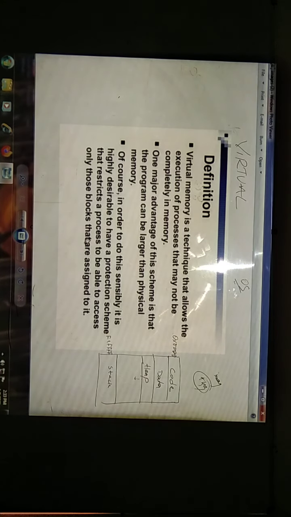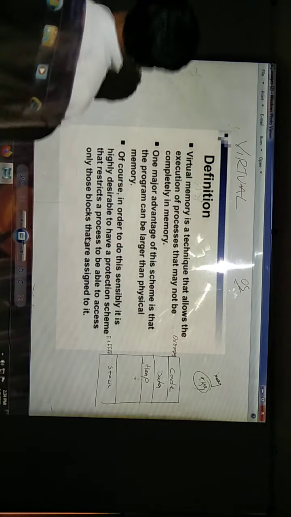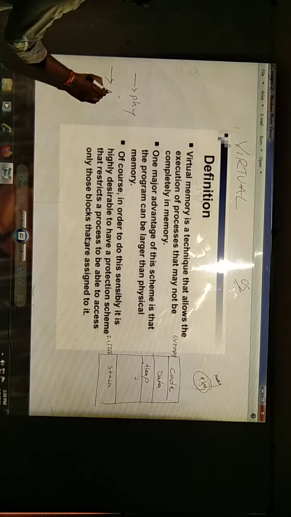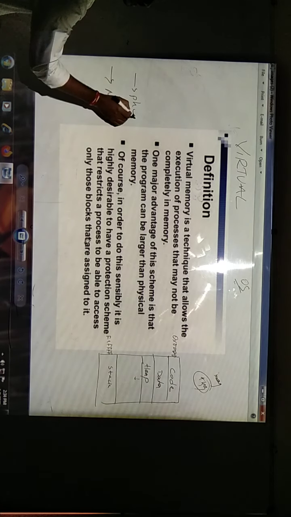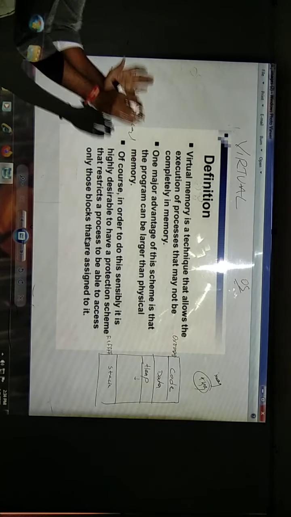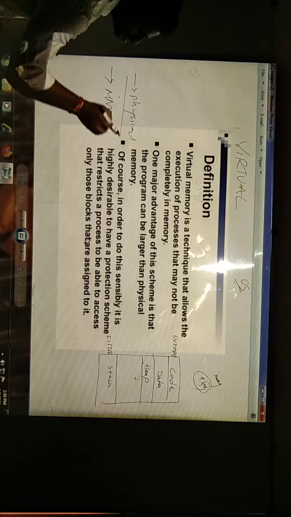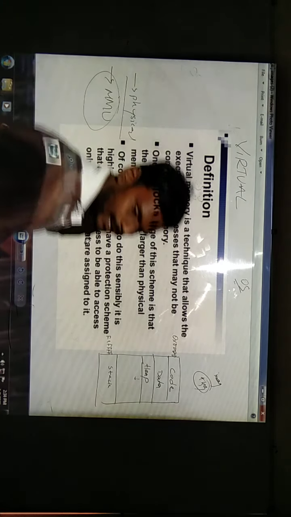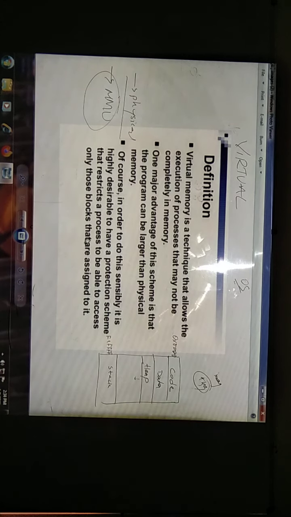The virtual address space is a set of logical addresses used by the process. Physical address space is a set of effective addresses that are there in physical memory. This imaginary or logical memory will be converted into physical memory by the MMU, the memory management unit.